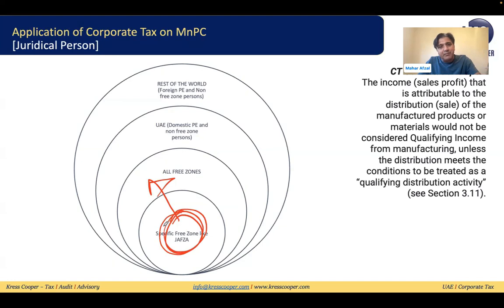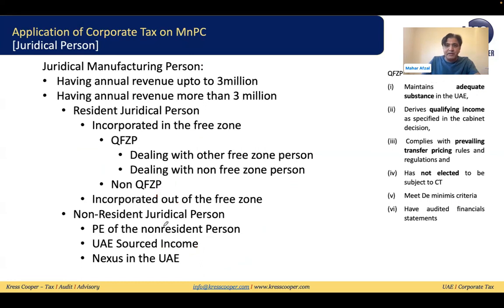In manufacturing companies which are registered within the free zone, and if they are qualifying free zone manufacturing companies, and we know this, what is the condition for this? These are the 6 points. If the manufacturing company is fulfilling these 6 points, it will be considered a qualifying free zone manufacturing and processing company.